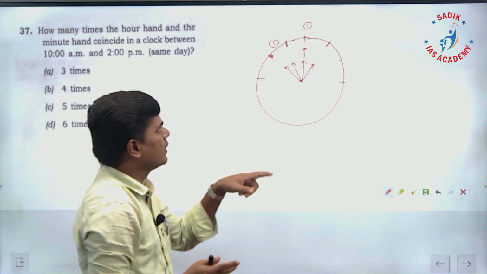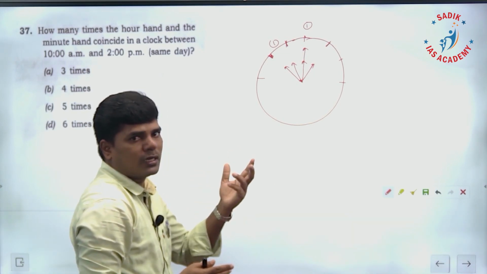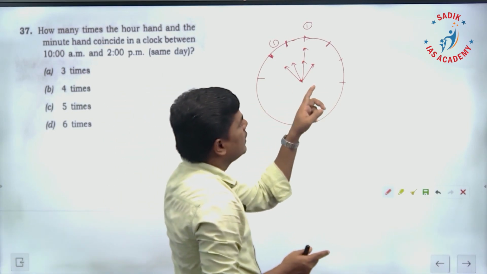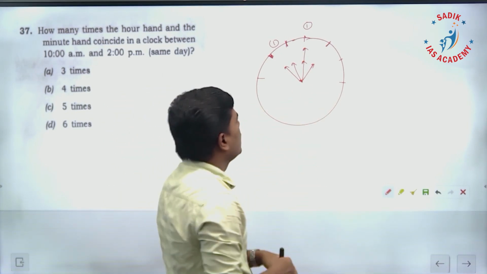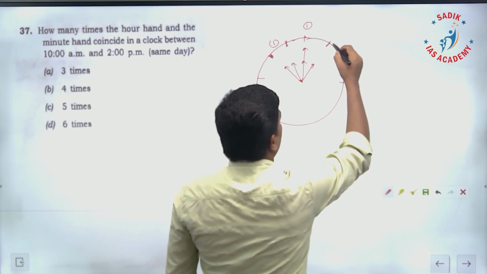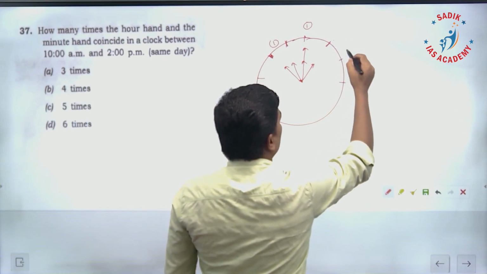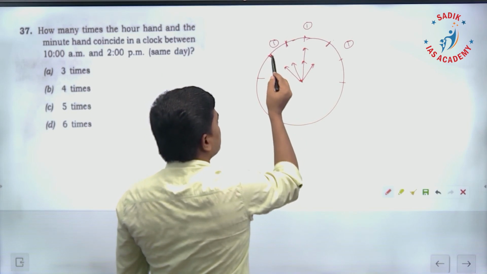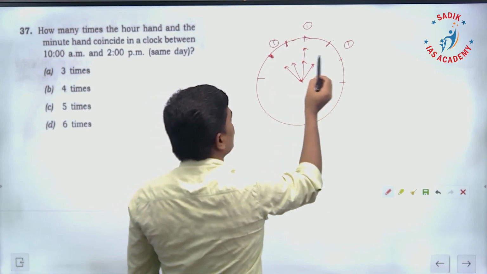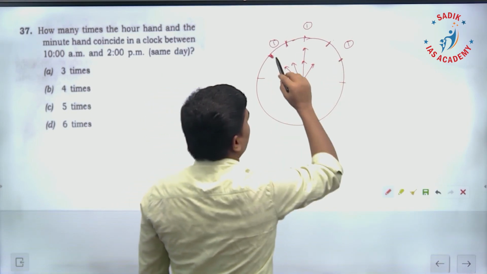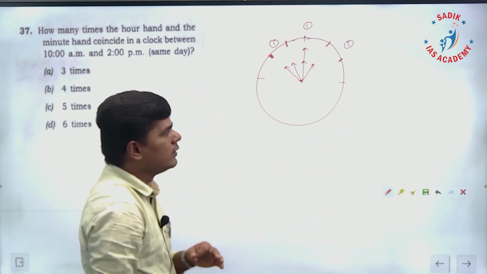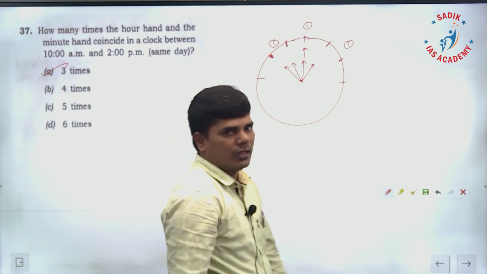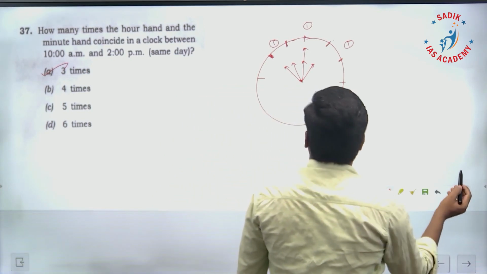In all other cases, every hour it will coincide one time. From 11 to 1, it is going to coincide only one time. And in between 1 to 2, it is one time. So in total, from 10 a.m. to 2 p.m., it is going to coincide only 3 times. Answer is 3 times, option is A. A simple logic question.